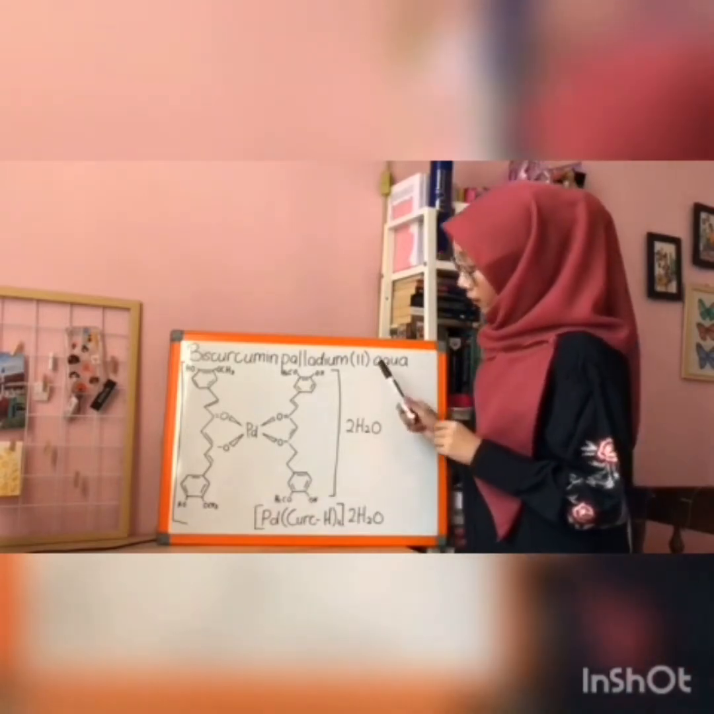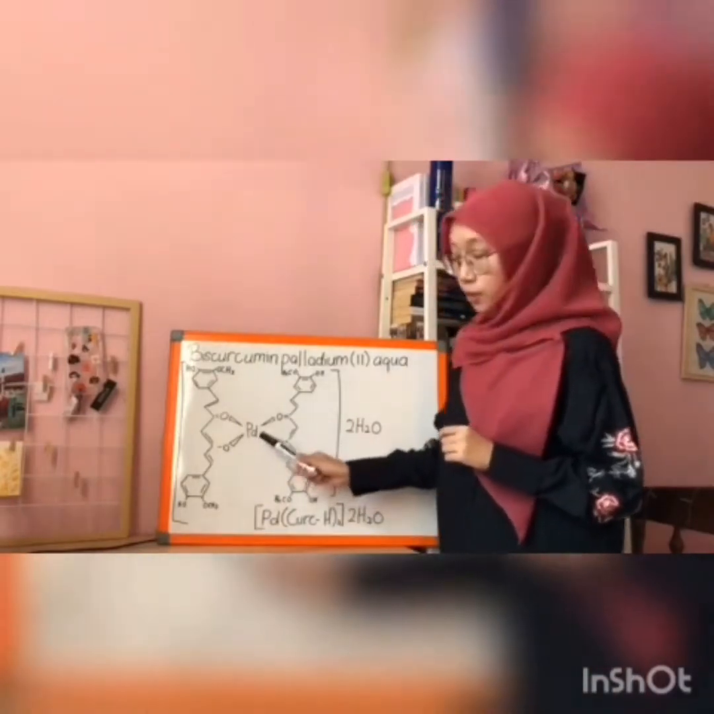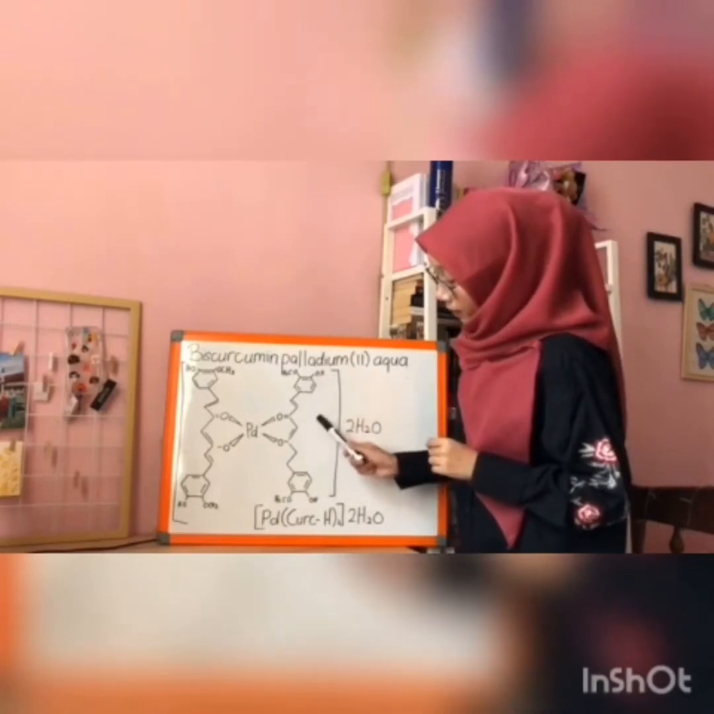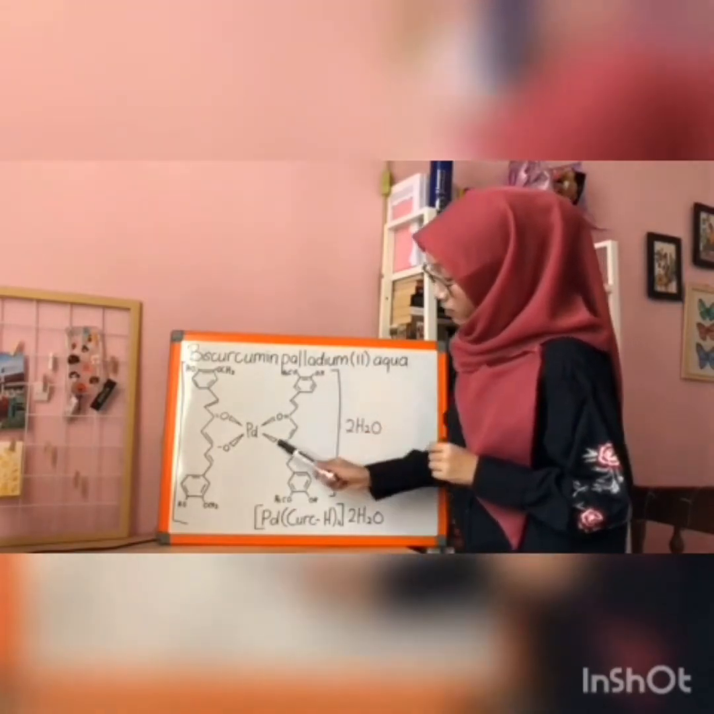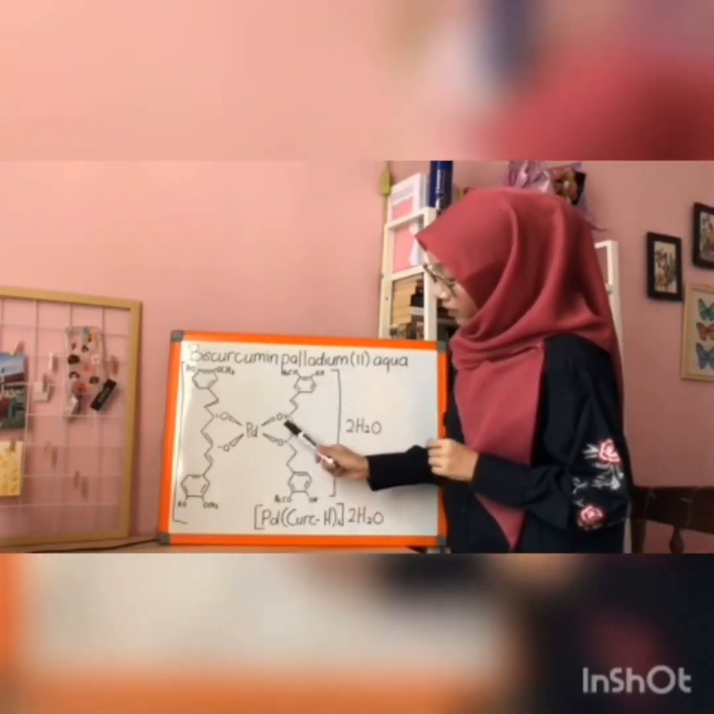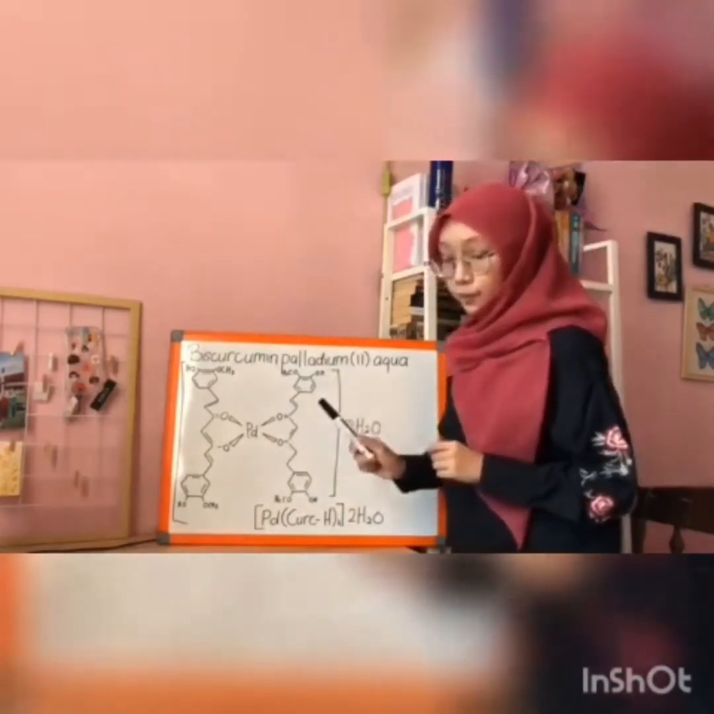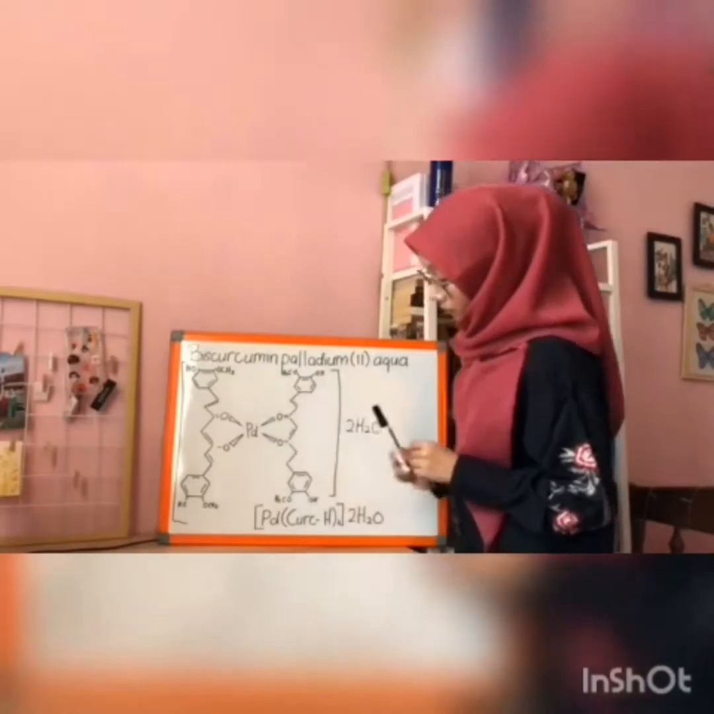So the structure of this complex is this, where you can see the central metal, which is the palladium, is bonded with two curcumin. And the donor atom of the curcumin is oxygen, where the oxygen acts as a donor atom, or an atom which donates electrons to the central metal.